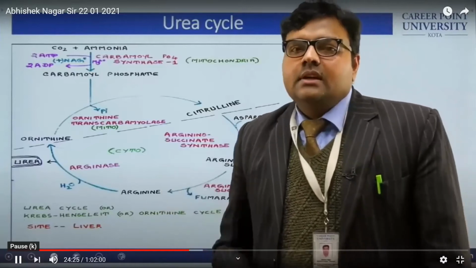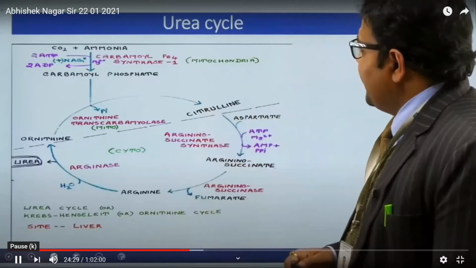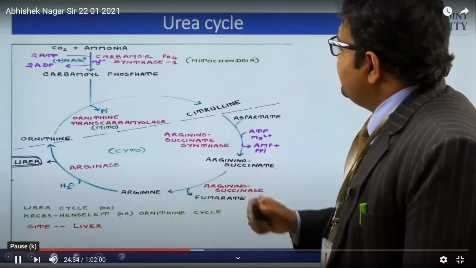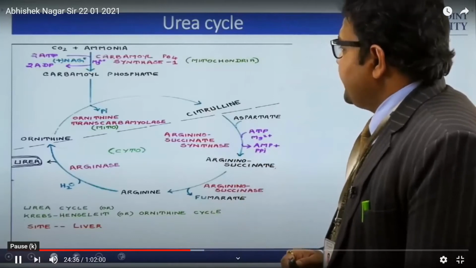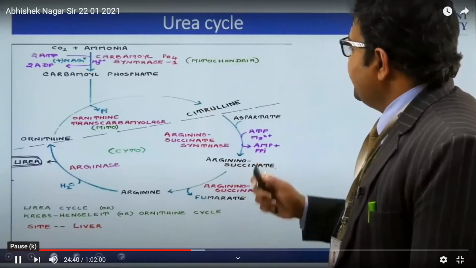So here is the urea cycle. You can see that CO2 is an end product and ammonia is an end product. These form carbamyl phosphate with the help of the enzyme carbamyl phosphate synthase 1 in the mitochondria.